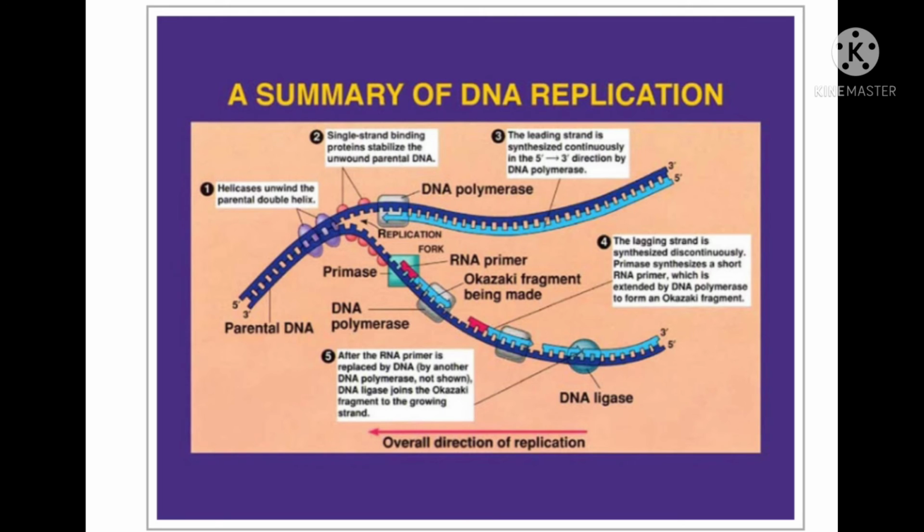Number 4, the lagging strand is synthesized discontinuously. Primase synthesizes a short RNA primer, which is extended by DNA polymerase to form an Okazaki fragment. DNA ligase and yung DNA polymerase yung parental DNA. RNA, Okazaki fragment being made. Siya yung napoproduce yung Okazaki fragment being made.